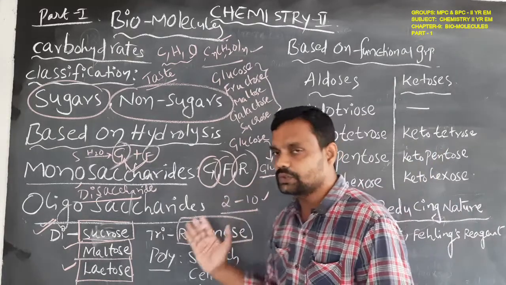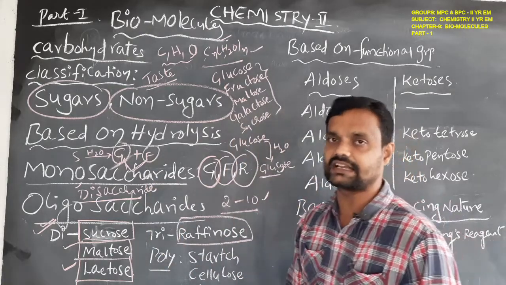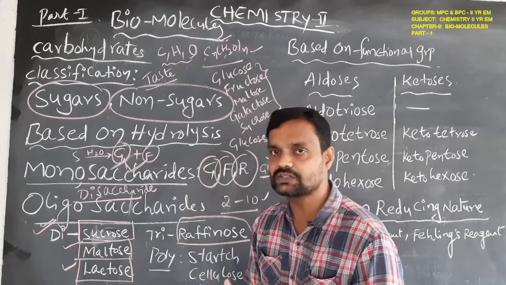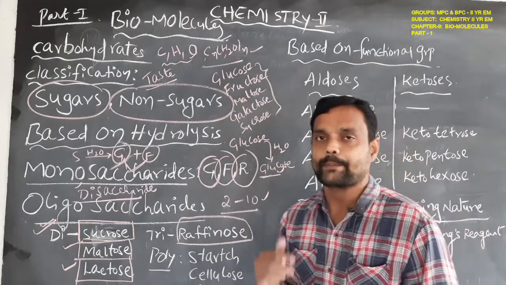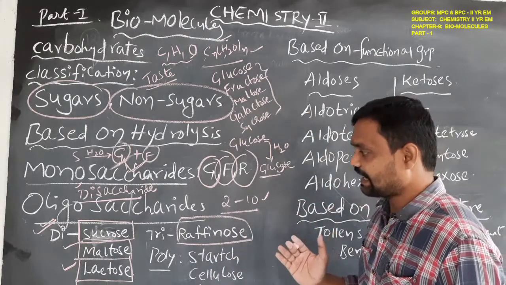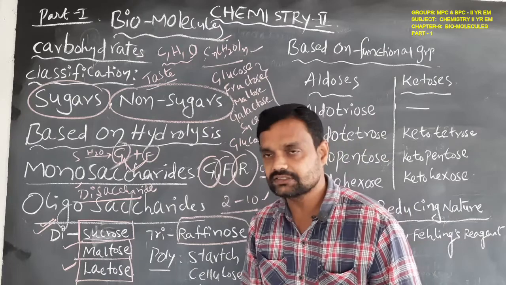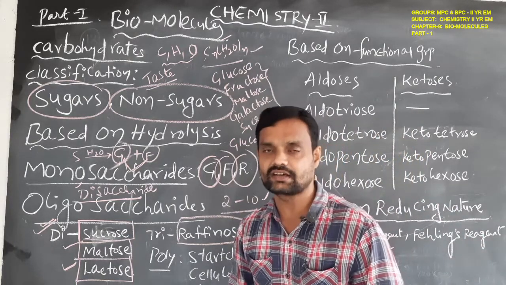If they give 2 units, disaccharides. If they give 3 units, trisaccharides. If they give 4 units, tetrasaccharides. If they give 5 units, pentasaccharides. And when a carbohydrate dissolved in water gives more than 10 units, that will be called a polysaccharide.